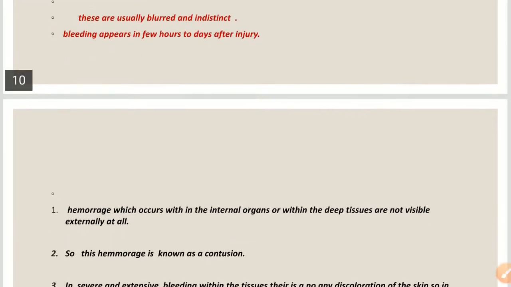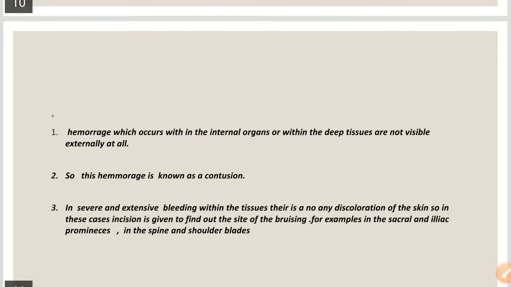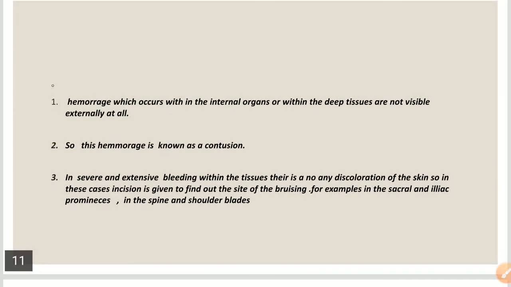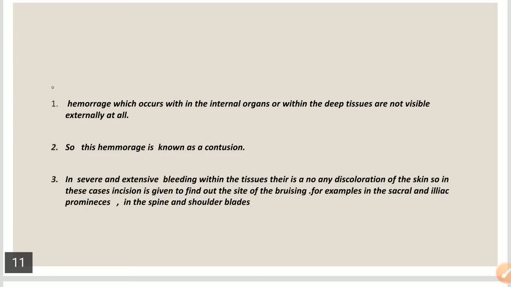And the hemorrhage which occurs within the internal organs or within the deep tissues is not visible externally at all, because, as we have discussed earlier, bleeding in the deep bruise is deep, it is not superficial.